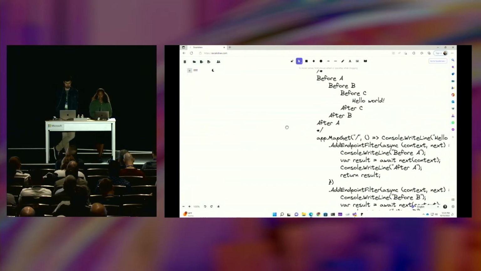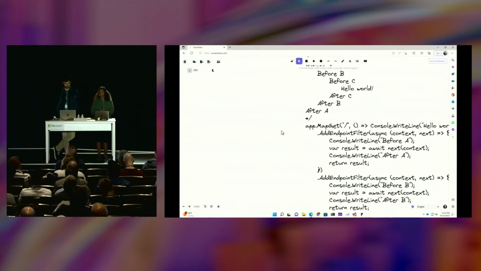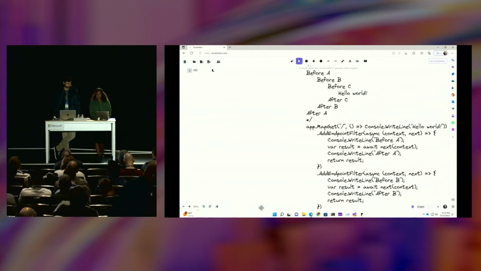Okay, so this is a visualization that I pulled off to the side to showcase what's happening when you register multiple endpoint filters on an endpoint. So I've got A, B, and C. I'm invoking some code that gets called before the invocation of next and after the invocation of next. And you'll see that C, the last filter I added on my endpoint, is called right before my handler is invoked. And it's also the first thing that gets called when my handler returns. B is called before C on the way in and after C on the way out. A is called before B on the way in and after B on the way out. So you get that nesting doll style that we were talking about a little bit earlier.